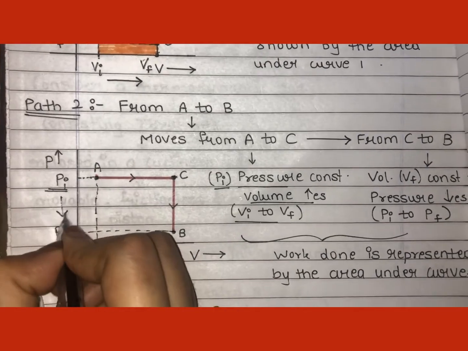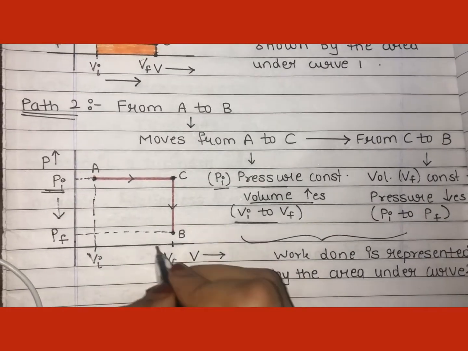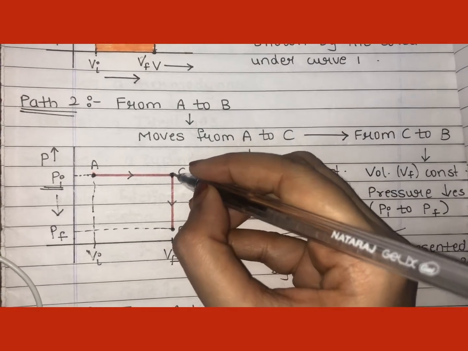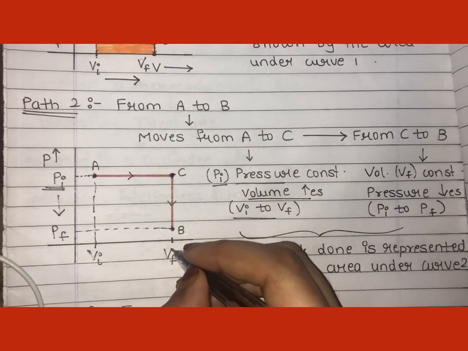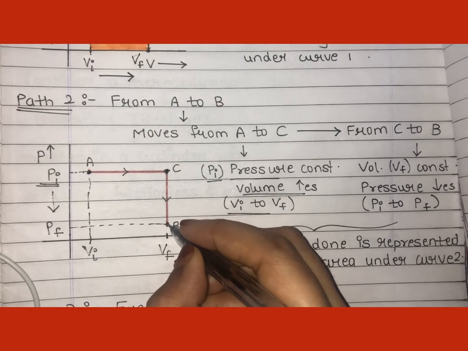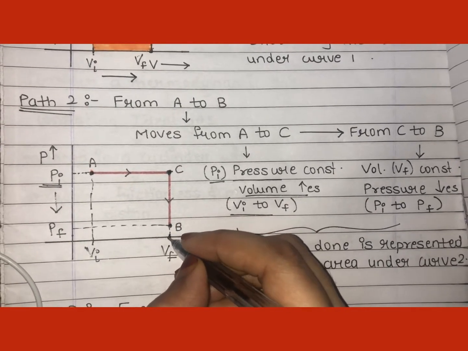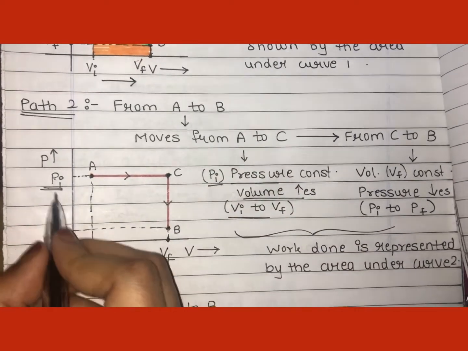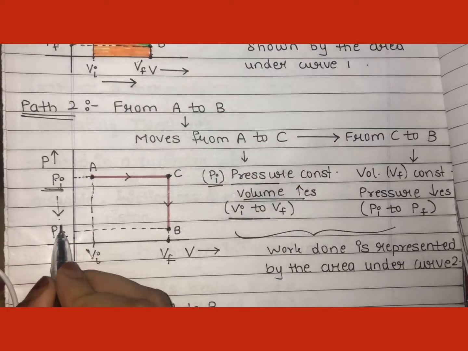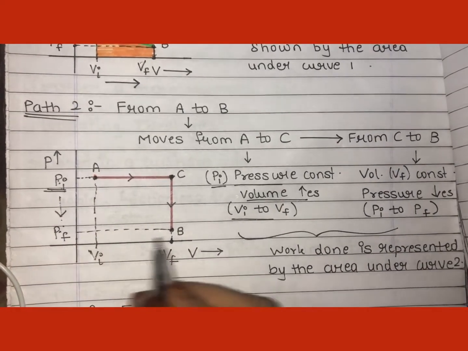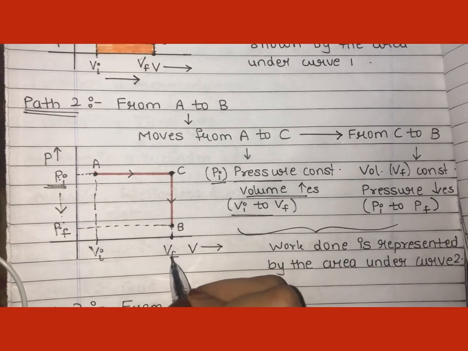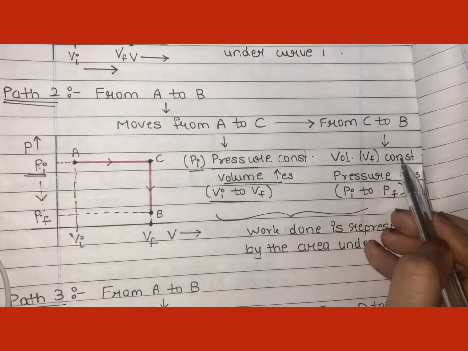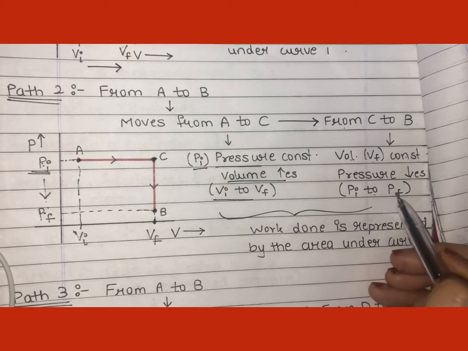Again see, the pressure has reduced, and the volume is constant while coming from C. At C the volume was Vf, and after reaching B, that is the final state, the volume is again the same. So while coming from C to B, what changes? Pressure changes, and it decreases from Pi to Pf. And what happens to the volume? Volume remains constant, that is Vf, that I have written here. While coming from C to B, volume Vf remains constant and pressure decreases from Pi to Pf.